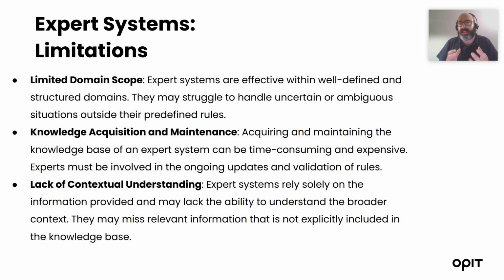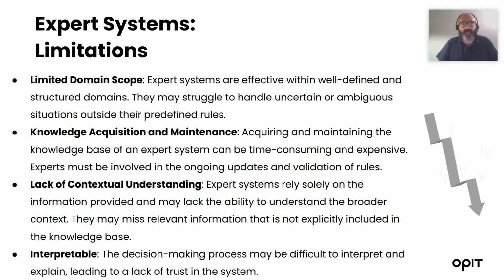And of course, they lack contextual understanding. What does it mean? That they are really narrow-minded. They are a very clear example of weak artificial intelligence, and they can only provide the information that is requested; they cannot move across different domains. And at the end, there is one important limitation: it is difficult to interpret the decision-making process of the system, and this is a great limitation for them.